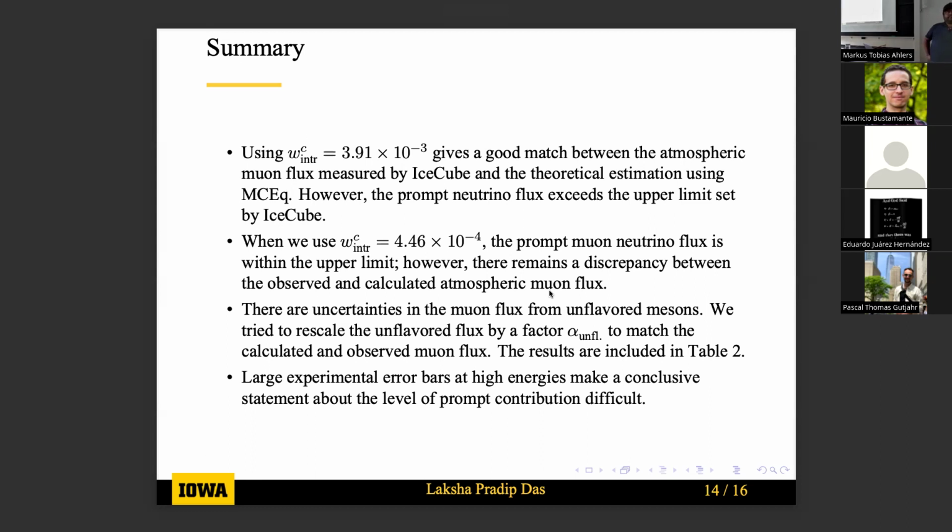Is there a pressing question? Because we're running out of time. If there's a pressing question, we can have one. Otherwise, we can proceed to the next speaker.